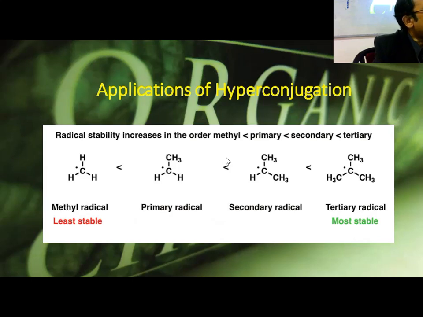The radicals are triggered by some sort of peroxides. If you apply peroxide, that is called an initiator. That initiates the radical. It can also produce atoms, and an atom can act as a radical, a similar phenomenon.